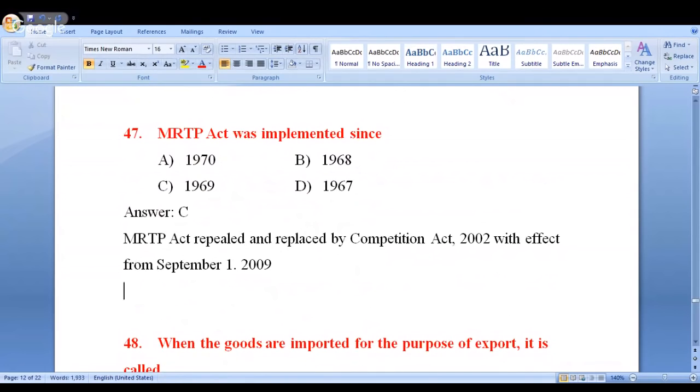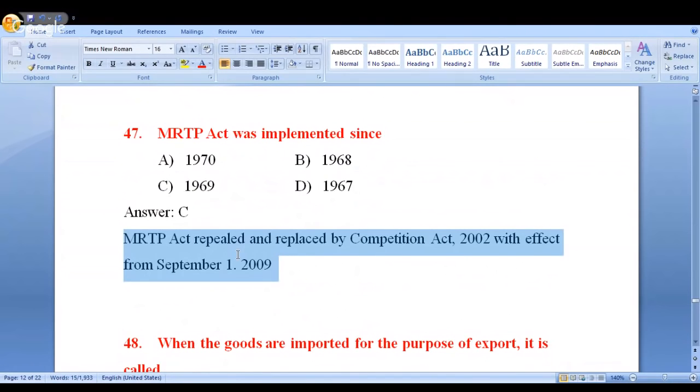Look at this. The MRTP Act was implemented in 1969, as I discussed, option C. Look at this point, very important. The MRTP Act was repealed and replaced by the Competition Act of 2002 with effect from September 1st, 2009. Kindly remember, the Competition Act came into effect in the year 2002. The MRTP Act came into effect in the year 1969.